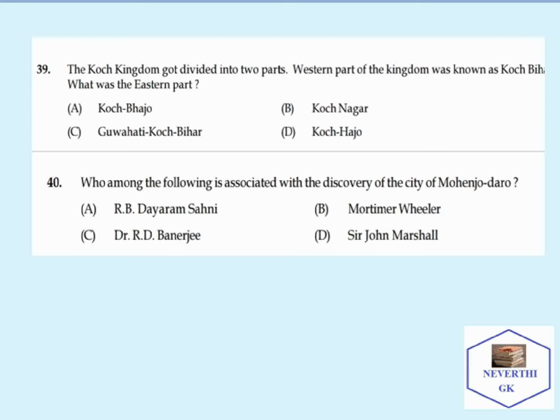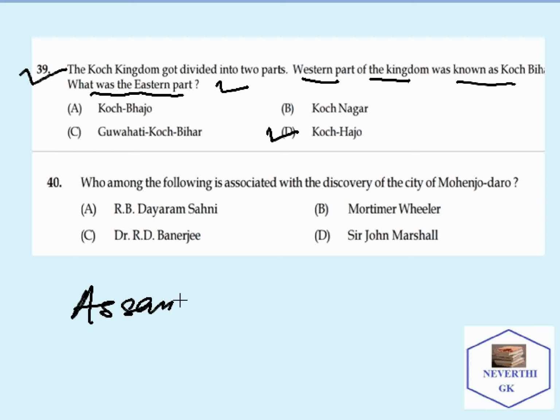Moving on to the next question. The Koch kingdom got divided into two parts. The western part of the kingdom was known as Koch Bihar, and what was the eastern part known as? The eastern part is known as Koch Hajo. The Koch kingdom is mostly found in Assam and Bengal.